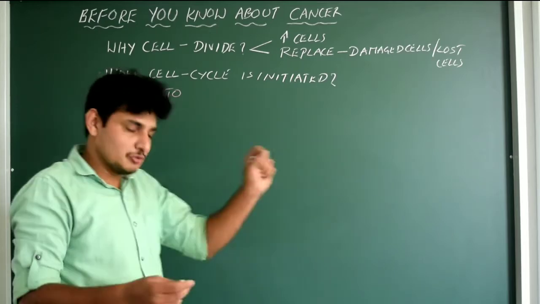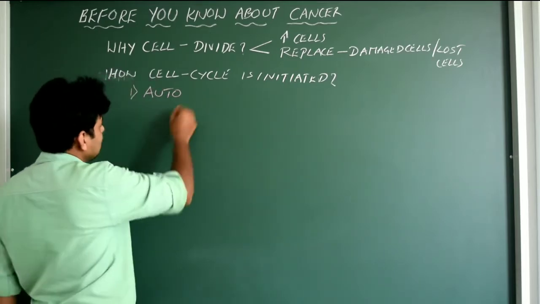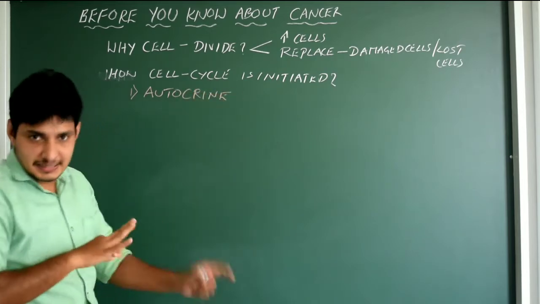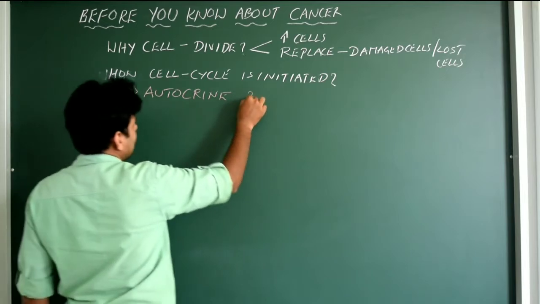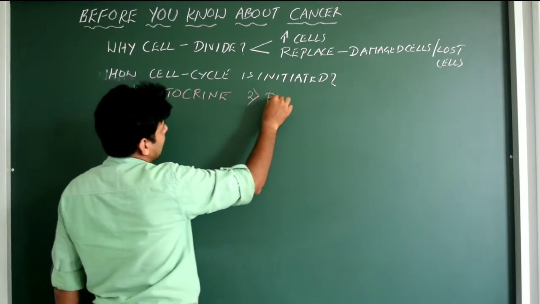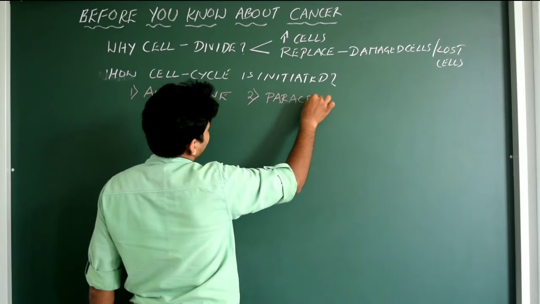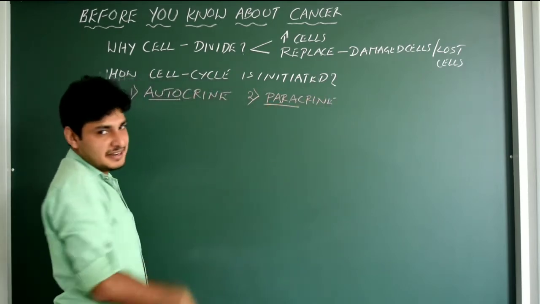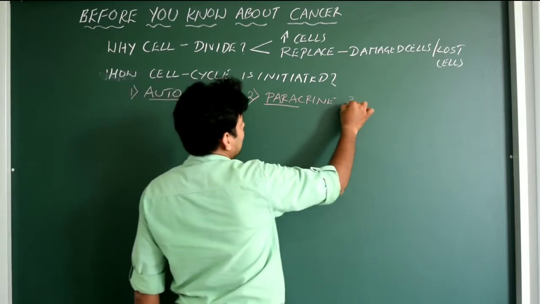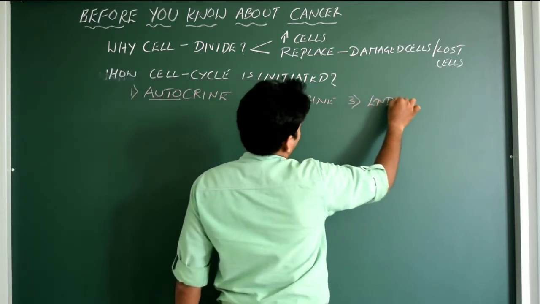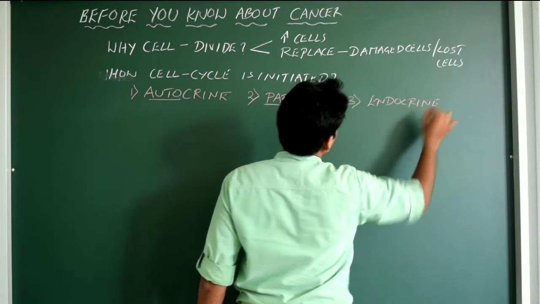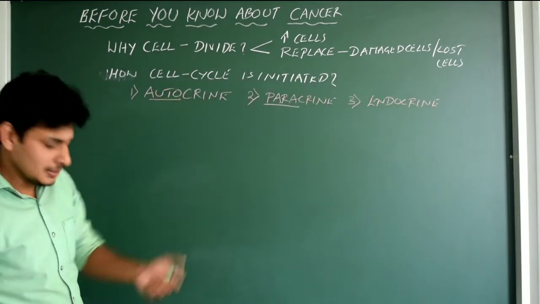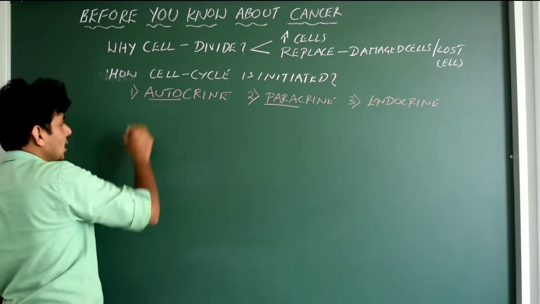That's it. So we'll see that the first one is actually called the autocrine signaling, cell signaling. The second one, let me just write here, that is paracrine. Auto means self, para means from other cell. The third one is endocrine. So these three signaling pathways actually initiate cell division or cell cycle. So we just go with the autocrine.